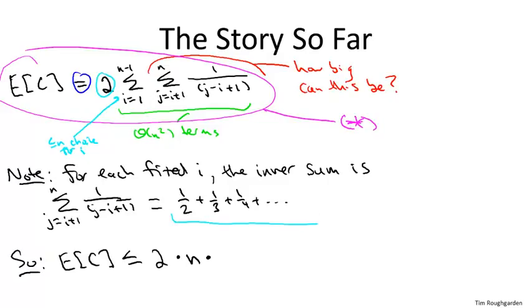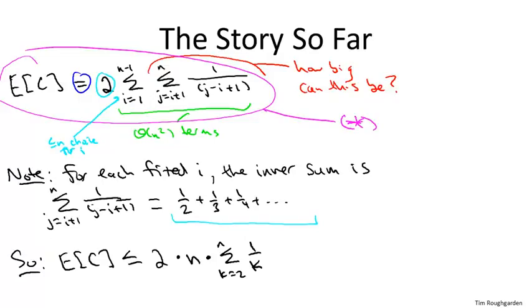And then how big can an inner sum be? Well, an inner sum is just a bunch of these terms, 1/2 plus 1/3, and so on. The biggest of those inner sums is the one occurring when i equals 1, at which point the last term is 1 over n. So we're going to just do a change of variable and express an upper bound on each inner sum as the sum from k equals 2 to n of 1 over k. So that's looking more manageable, just having this single sum involving this index k.